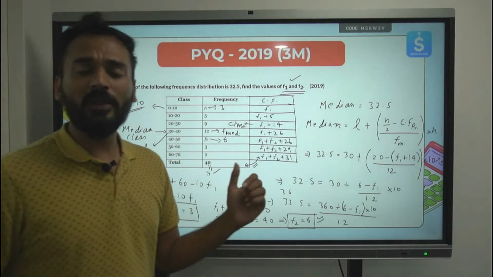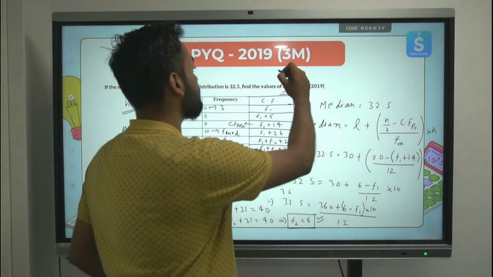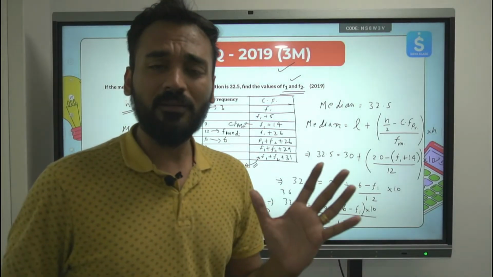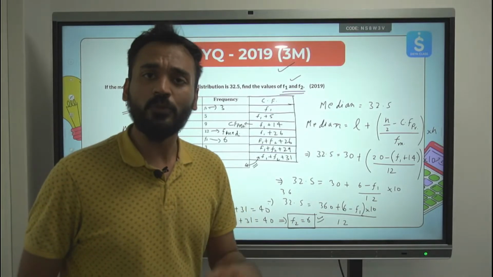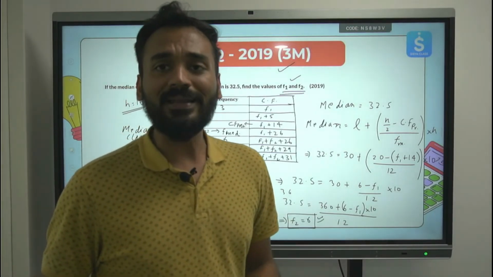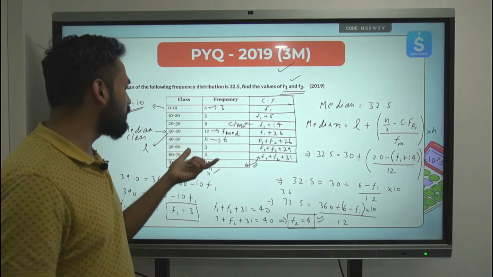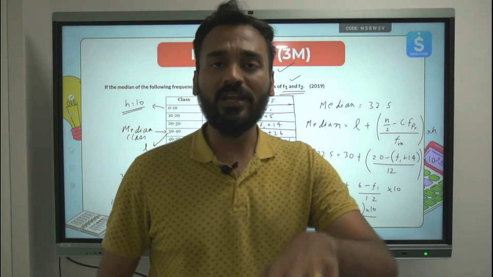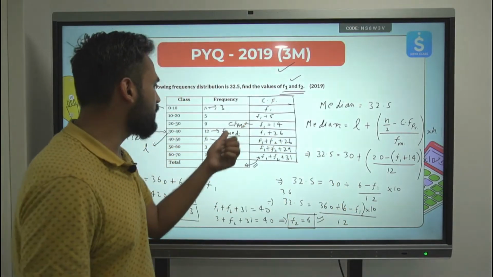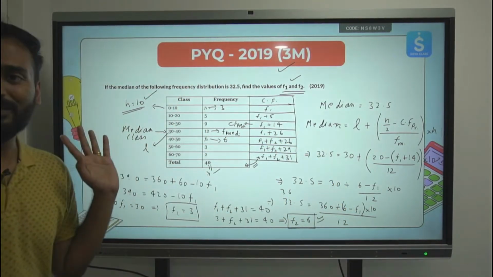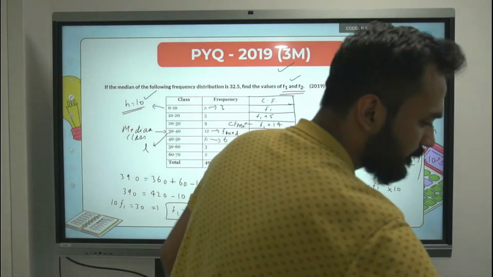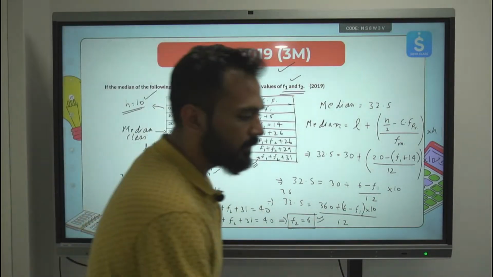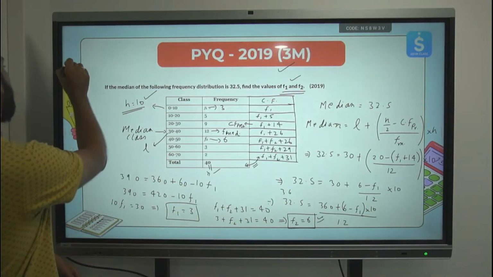So if you know the formula, such type of questions are also asked. This was asked for 3 marks in 2019. Direct questions we have already discussed in the morning. Direct questions you all know how to solve. If you know the steps, you will know how to solve. But in these type of questions, certain terms, the frequency terms, could be missing. If the frequency term is missing, how to identify what will come in the frequency term? This is something very important for you all to understand. I hope this is clear. Any questions in this? No, right? Let's move ahead then.